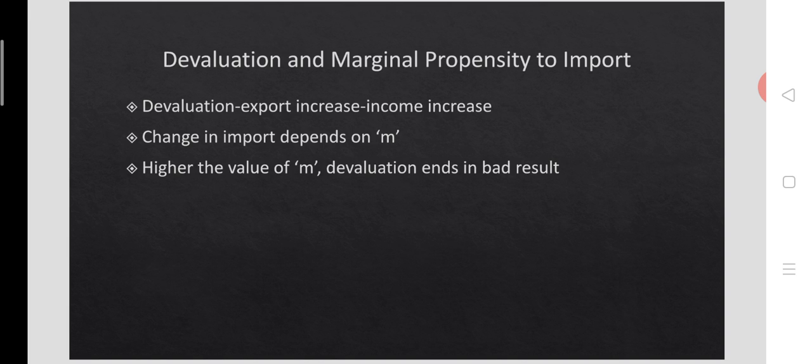In other words, the higher the value of M, the worse the result of devaluation; the lower the value of M, the better the result.